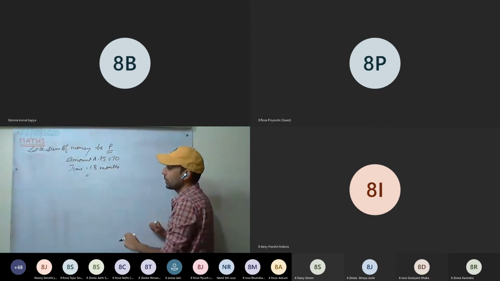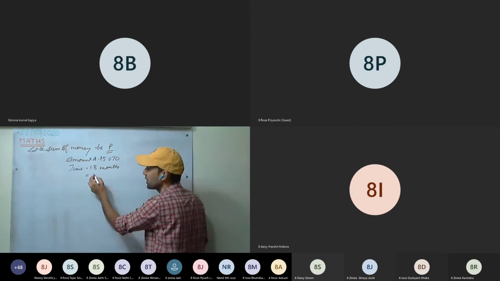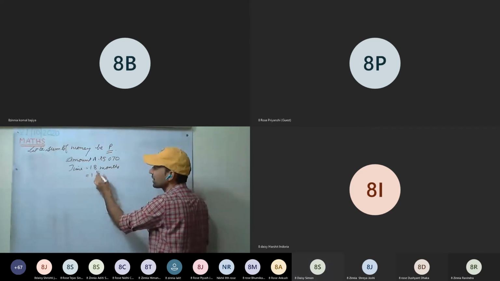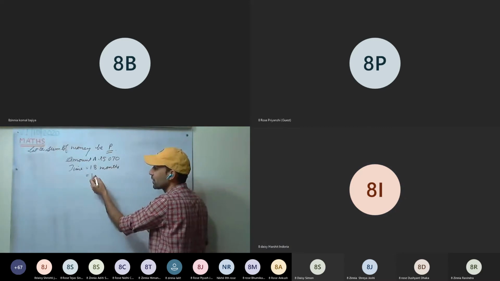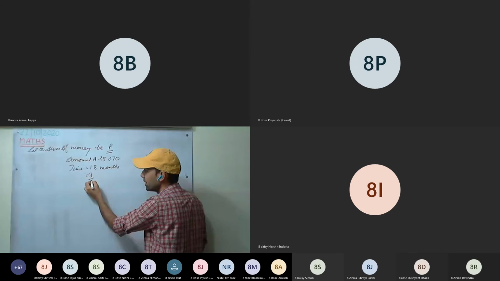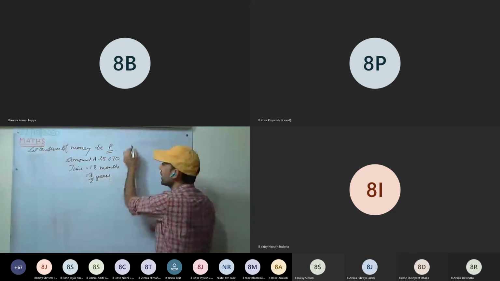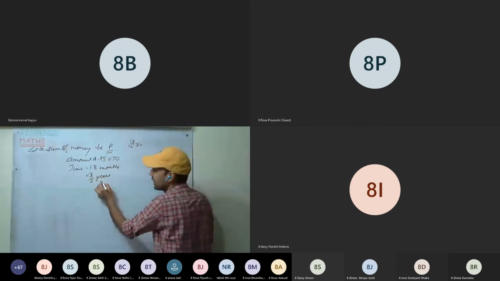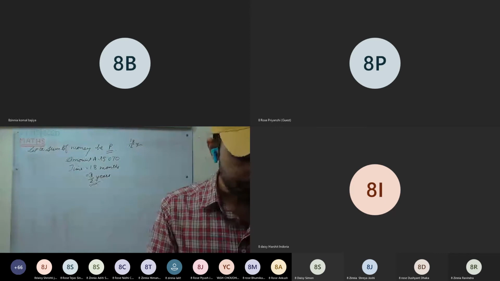Now convert it into years. It will be how much? Divide by 12. More than 1 year: 1 year, 6 months. Convert that also into years. 3 by 2 years. Divide 18 by 12 years, so you'll get 3 by 2 years. So the time we got in years. Okay, this is the first case.